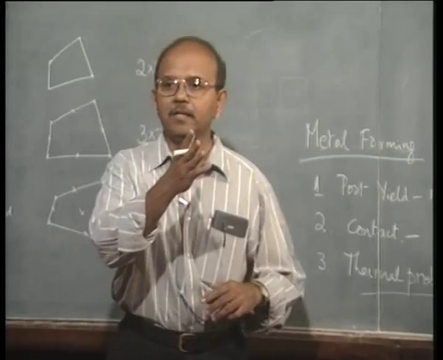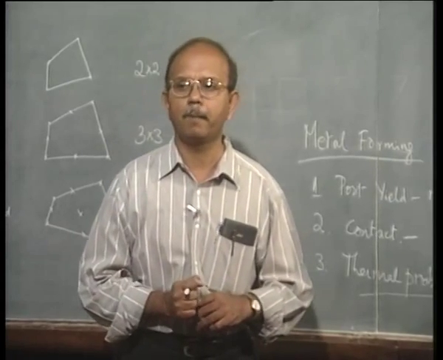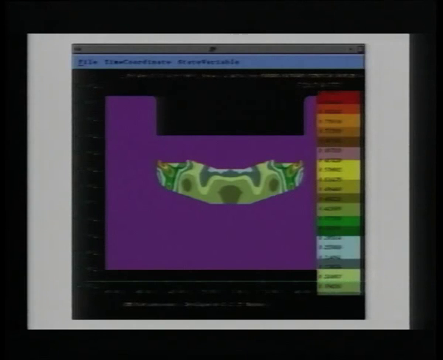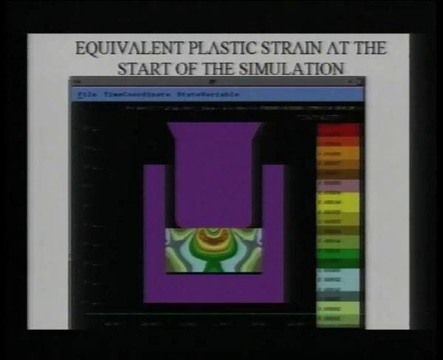Now let us look at the next product that we can see in the slide. This is what is called a backward extrusion. See, there is a punch at the top. Now you clearly see that there is a punch and a die. The cursor points out the punch, and there is a die all around.